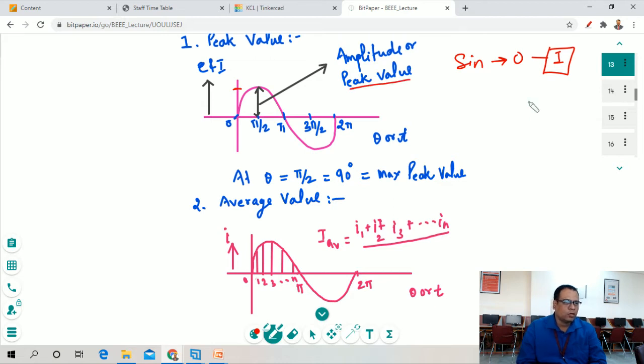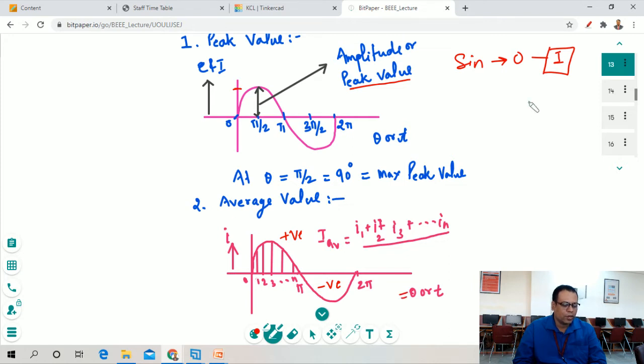Okay, so next is the average value. For the average value, we consider a complete cycle of the sinusoidal signal. If we take the positive half cycle and the negative half cycle and take the average, then the resultant average value of a complete sinusoidal signal becomes 0.